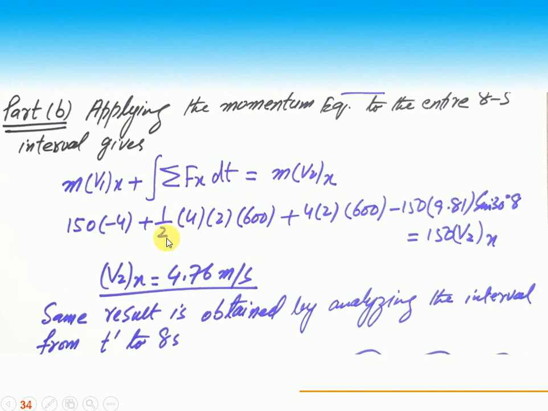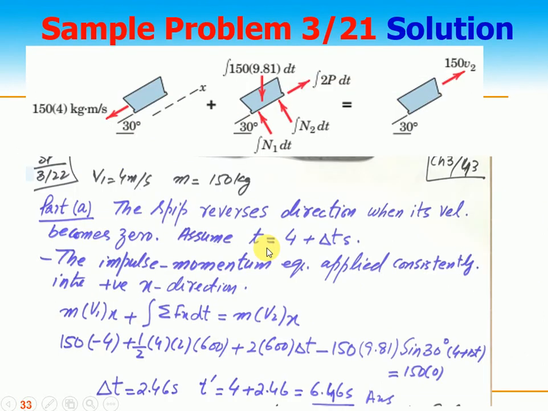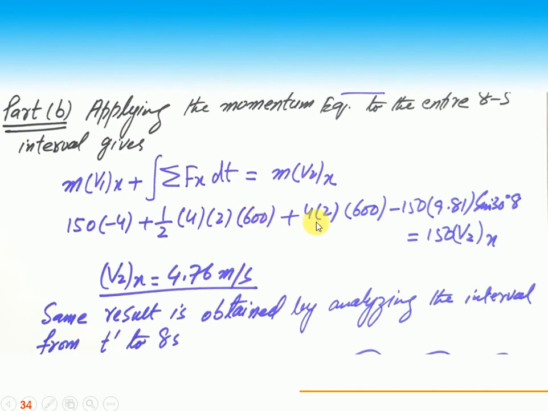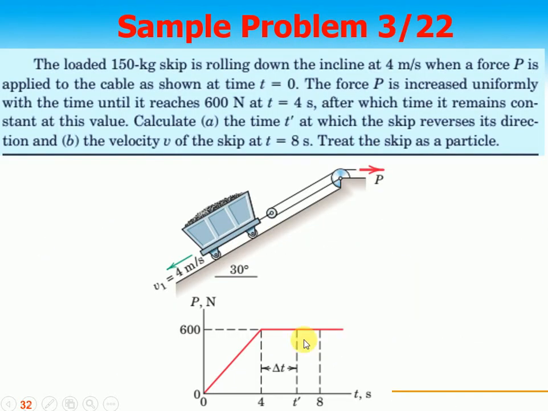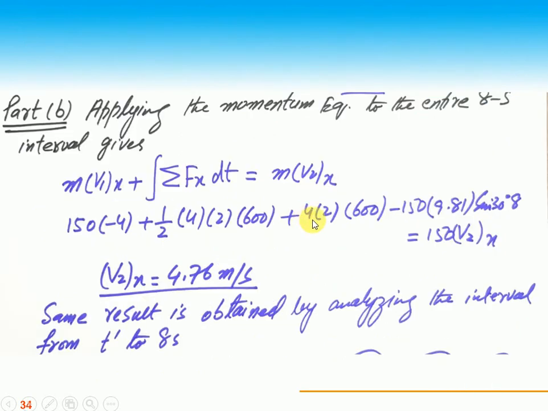This is the impulse, half, from this triangle, and then the total we have found is 4 into 2 into 100, right? 4 into 2 into 100. That is 4 seconds, right? 4 seconds or 2p. So that is 2p into 600 force minus 159.81 is the weight, and then 150 v2x. So we find v2x is 4.76 meters per second.